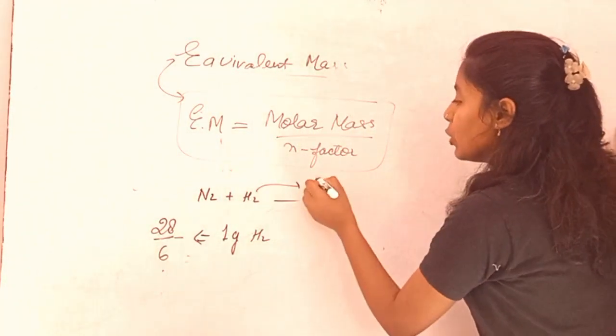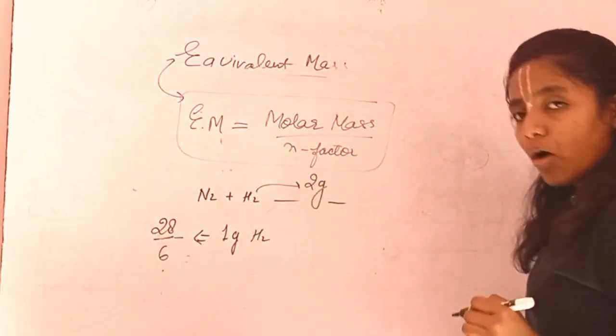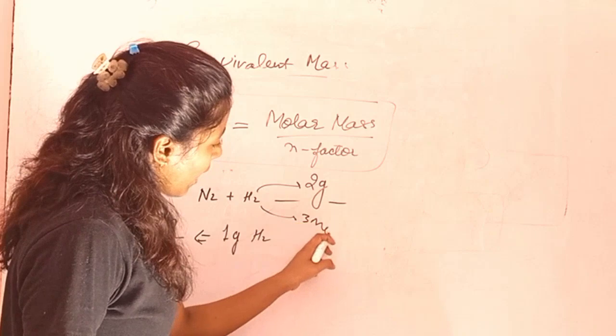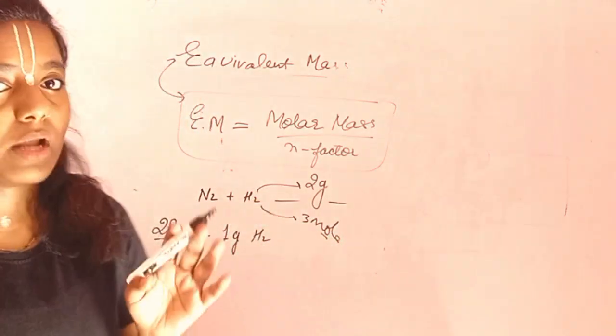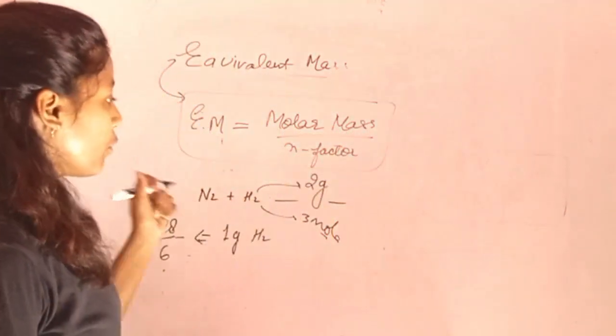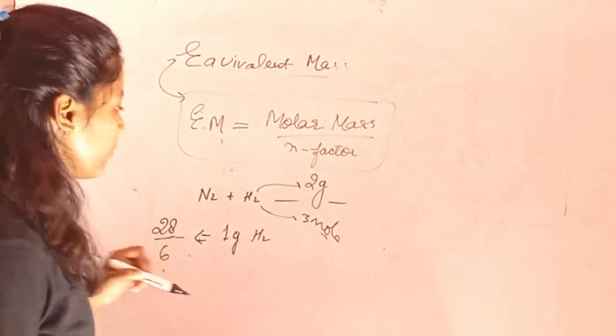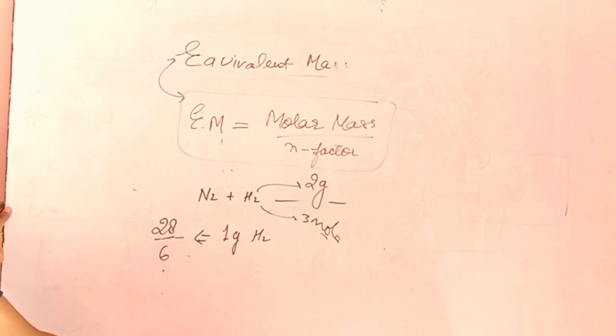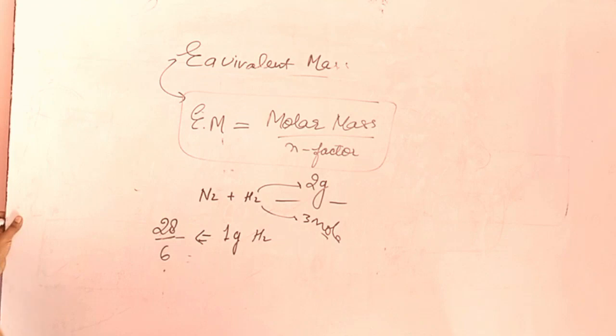I have given 2 gram of mass to the hydrogen and, I would say, moles of mass was 3. And we often know the number of moles is equals to the mass upon molar mass. For finding the molar mass, we are required to multiply both of them and you would get the molar mass. Okay, so this was the molar mass.